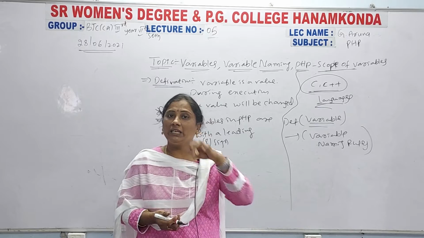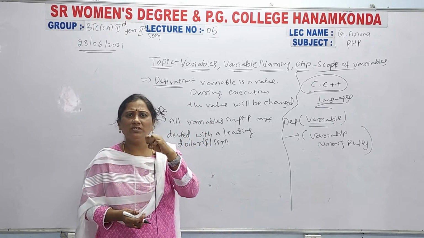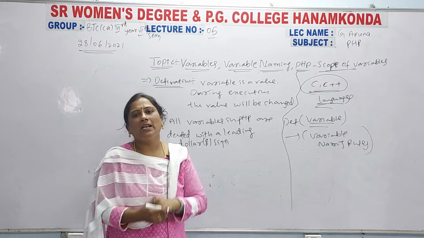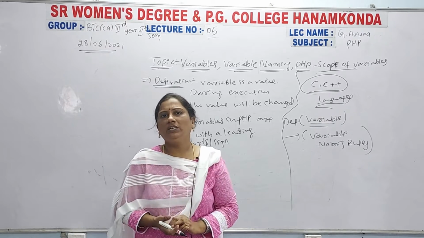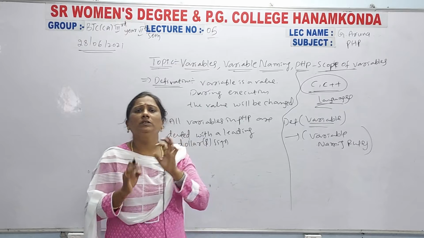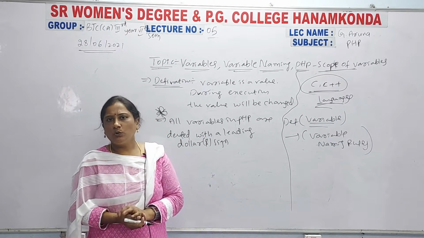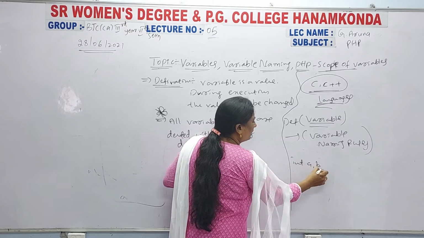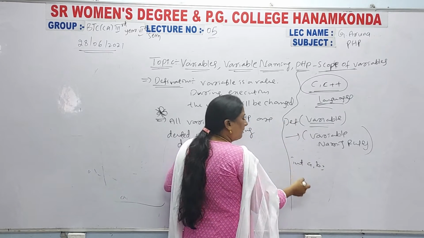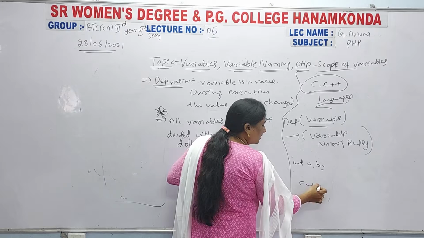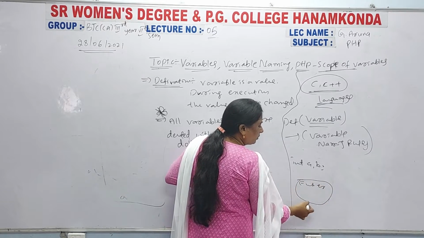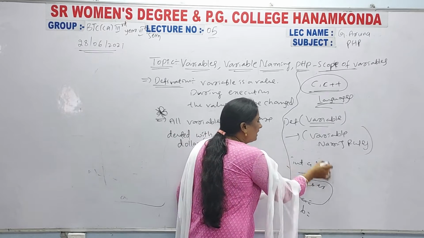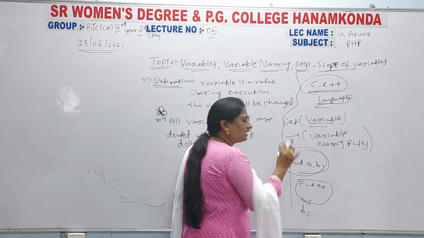Every variable can be assigned a value. There is no reading of values here; you can assign the value to a particular variable. For example, in C, int a, b: at compilation time, messages will ask you to enter the a value and b value. So you simply declare the variables in C and C++.